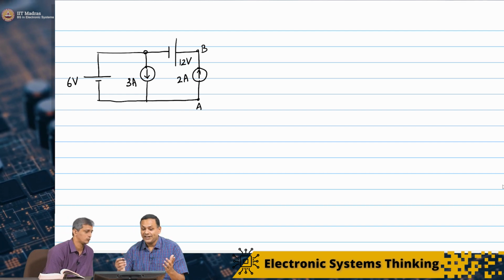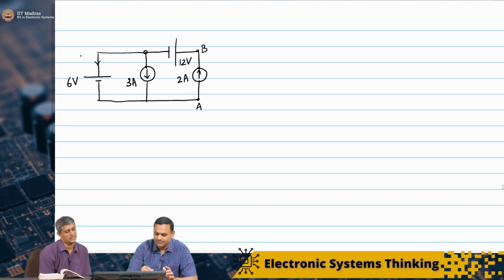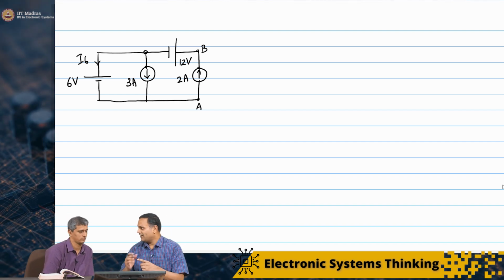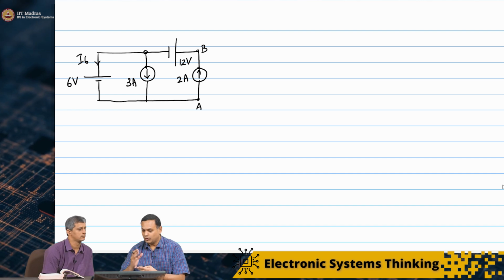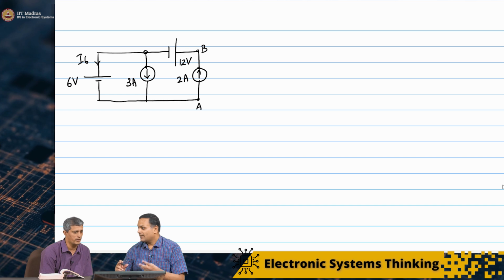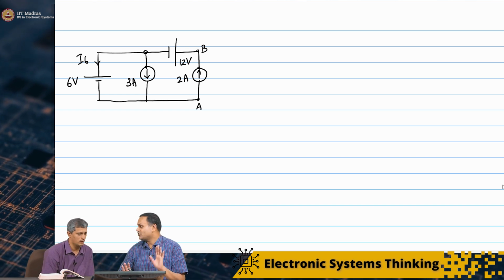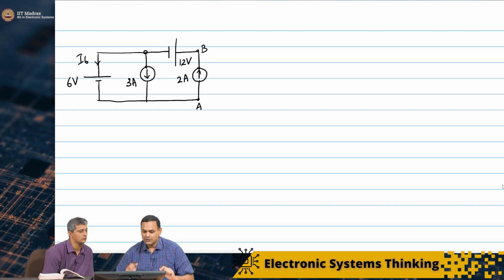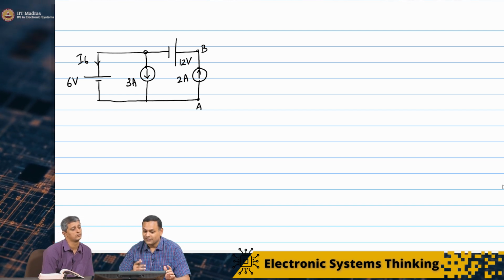To do that, I need to find this current I6. I'll have 3 cases. I will take the 3 ampere current source, the 2 ampere current source, and the 12 volt source one by one. I will find I6 in each case and add all of them. That will give me I6.